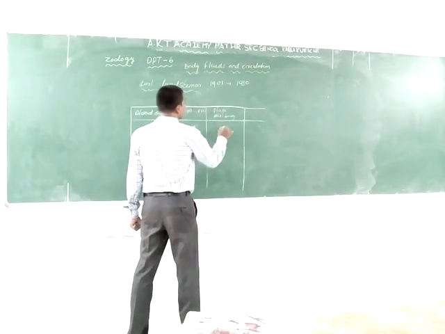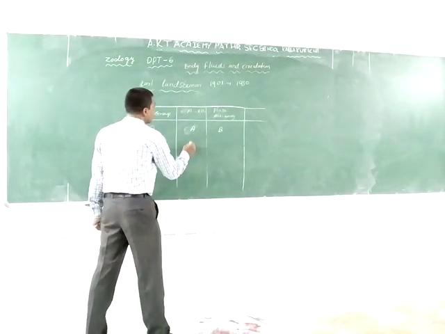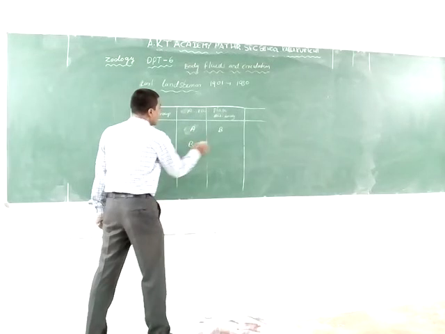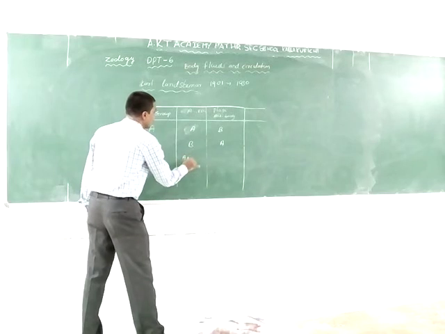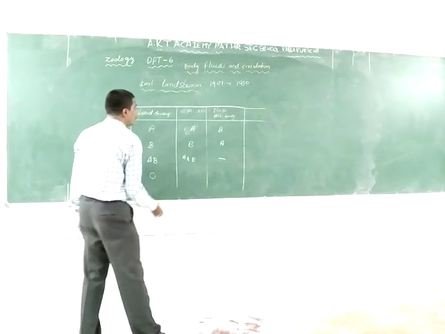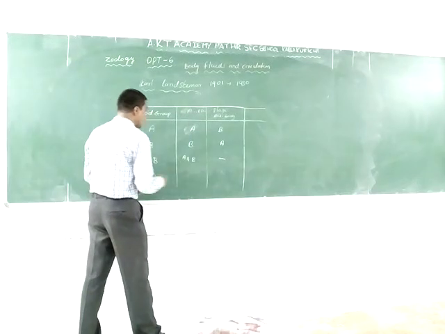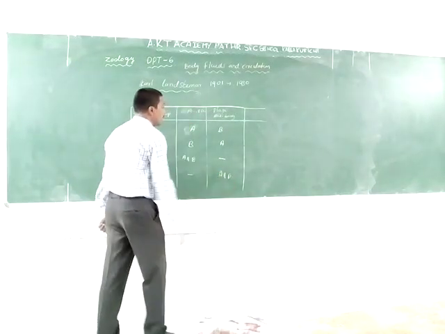The next one is the B blood group: antigen B and anti-A. The next is the AB blood group: A and B antigens present, no antibodies. The next is the O blood group: A and B antigens absent.